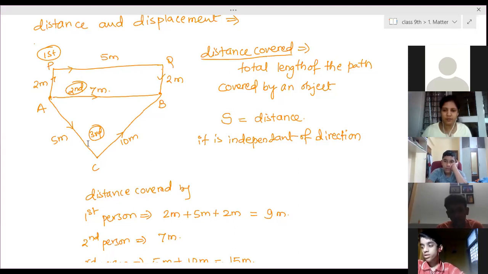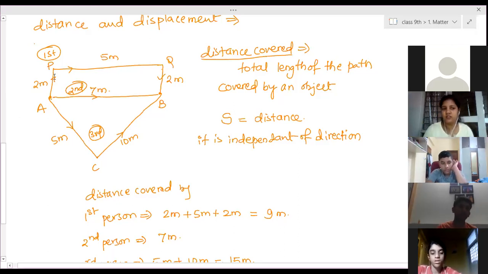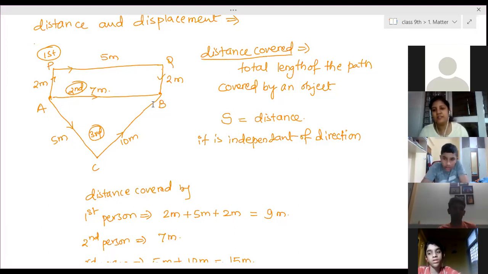They have traveled different paths, but what is their displacement? It depends on where they were and where they have reached. That position change is the actual displacement. They have covered different paths. Person A has taken a long path. Person B also has taken a long path. Person C has taken a straight path. But all of them have been displaced from A and reached B. The aerial distance between A and B is what we consider, and that is 7 meters. So the displacement of all three people is 7 meters.